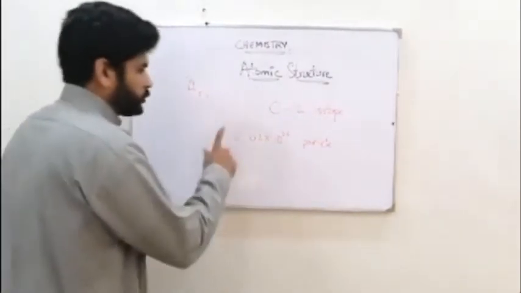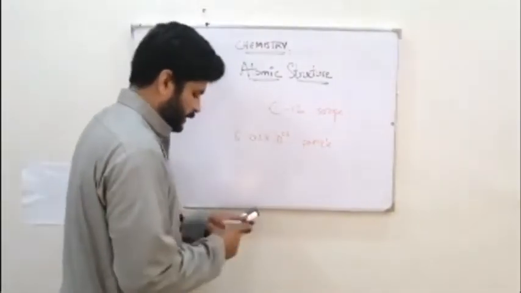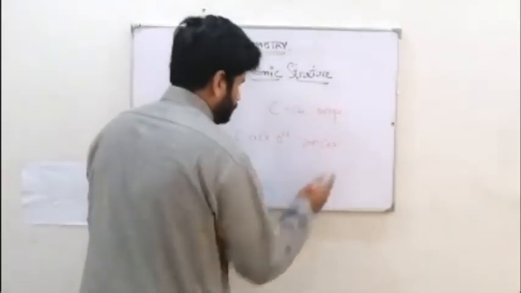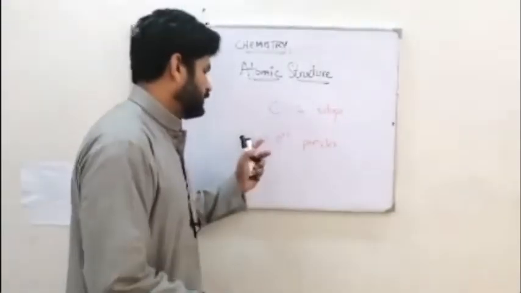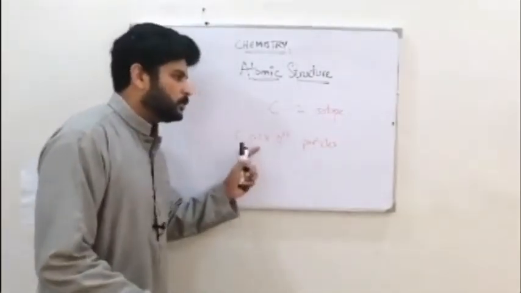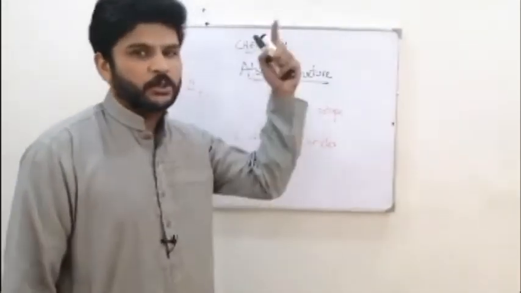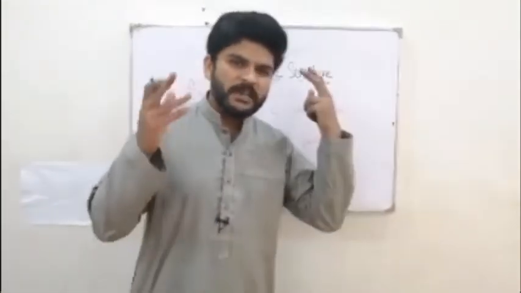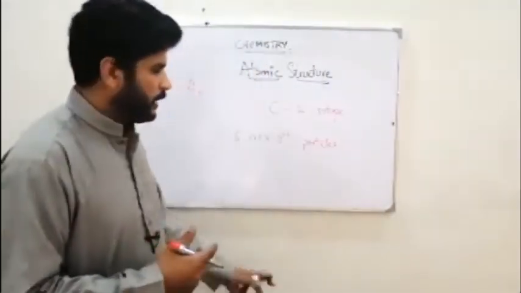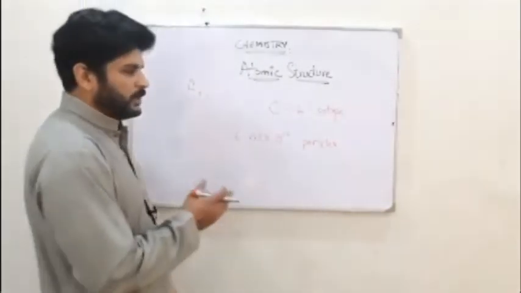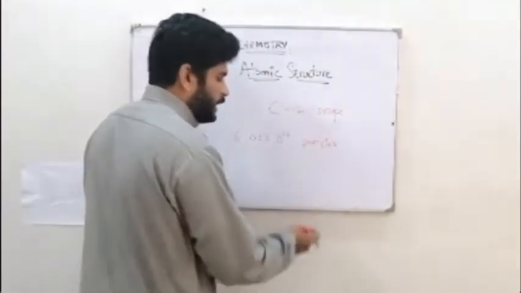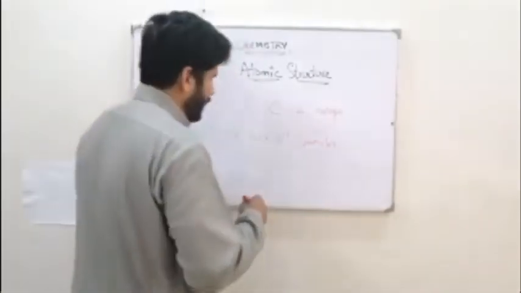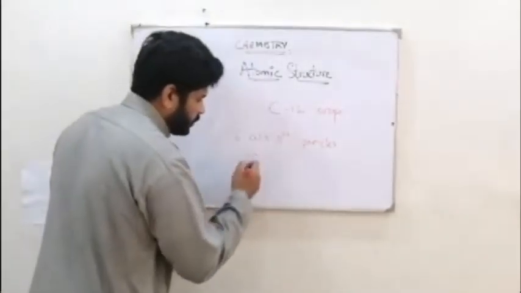So 6.02 times 10 to the power 23 particles is a huge number of particles. It means that after 602 there are going to be 21 zeros. So there are billions of particles. They took these particles and measured their mass, and the mass came out to be 12.